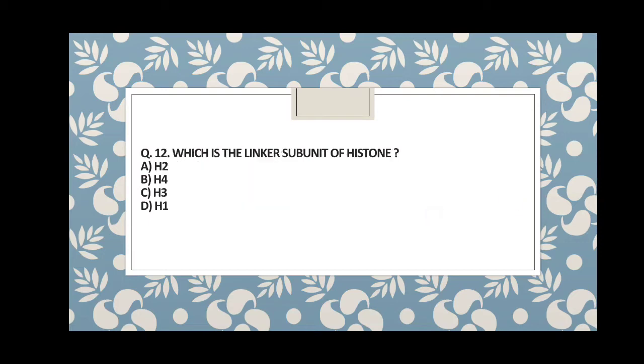So the next question is, which is the linker subunit of histone? Histone is an octamer, and the octamer has the configuration of 2 H3, 2 H4 and 2 dimers of H2A, H2B. So guys, which is the linker subunit of histone? Linker subunit is H1. Nothing to do with the octamer organization, but it links.